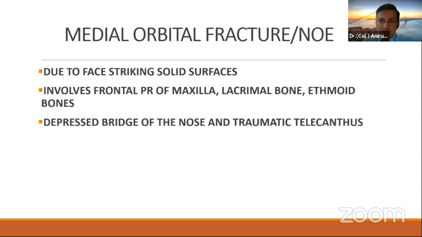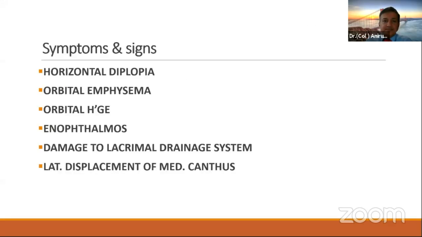Now, medial orbital fractures or naso-orbital ethmoidal fractures generally occur because of the face striking solid surfaces, which may be more often the case in armed forces scenarios. These cases generally involve the frontal process of the maxilla, lacrimal bone, and ethmoid bone, and they lead to a depressed bridge of the nose and traumatic telecanthus.